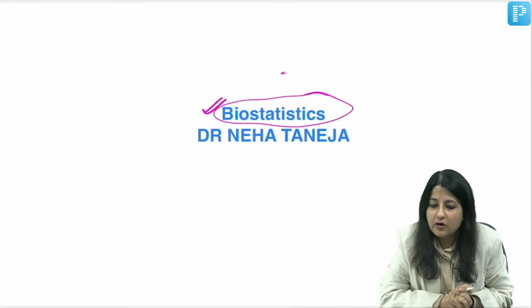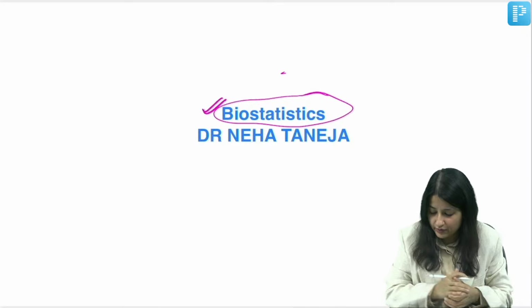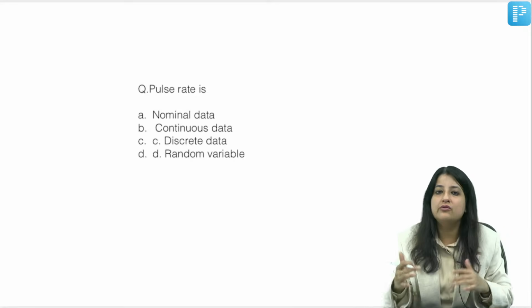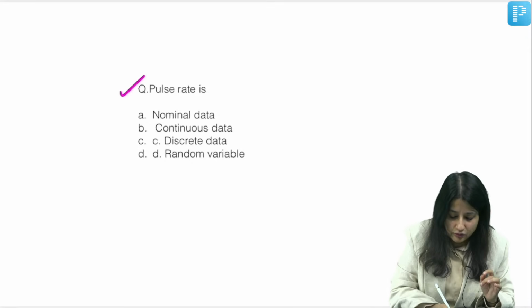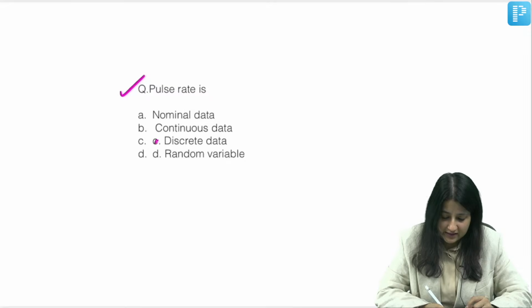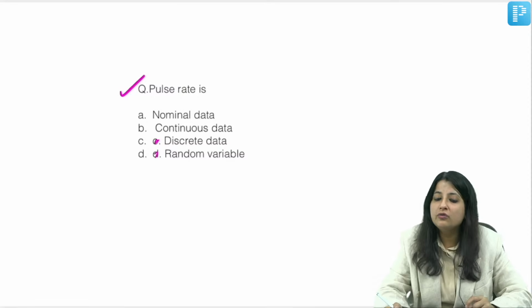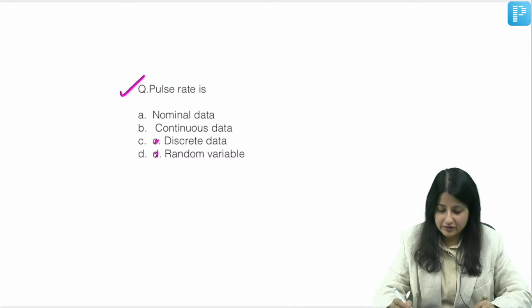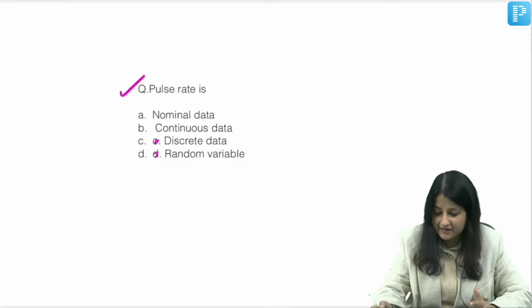Are you all ready, everyone? Shall we start? Let's have a look at the first MCQ. Just look at this and then we're going to discuss all about it. The first question is, what is pulse rate? A, nominal data; B, continuous data; C, discrete data; D, random variable. What are you going to mark over here?